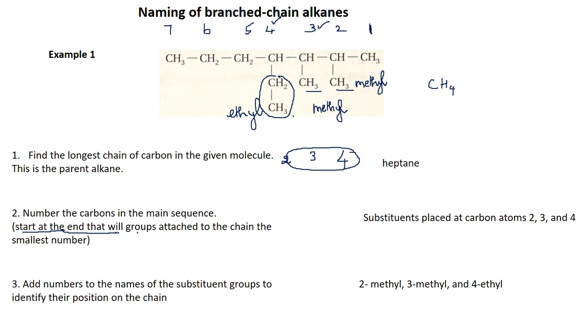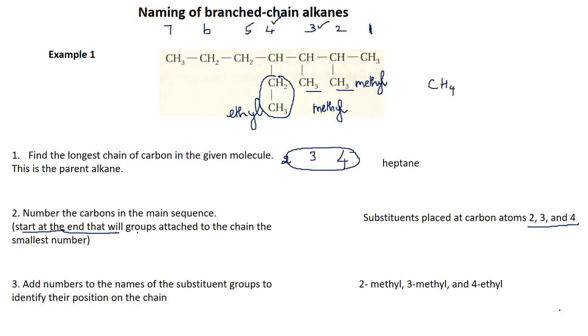First I am locating where the substituents are attached. So I have found out they are located at points 2, 3 and 4. And now what is attached to 2, what is attached to 3 and what is attached to 4 should be explicitly mentioned. At 2 it is a methyl group, at 3 it is a methyl group, and at 4 it is an ethyl group that is attached. Does that make sense? Okay.